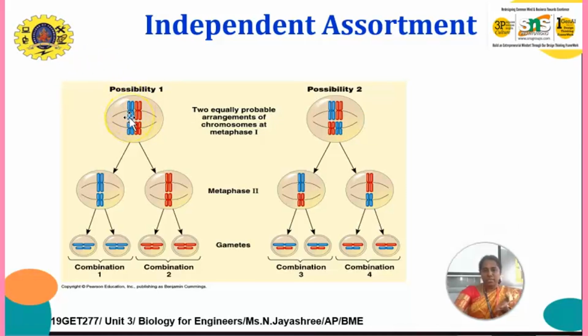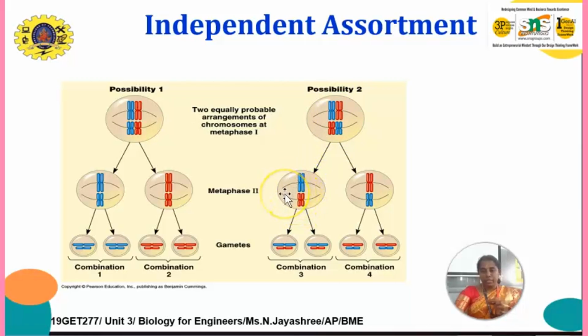One possibility is without crossing over, where the blue and red give individual chromosomes, and thus it gives the four daughter cells. The next possibility is crossing over, this red chromatid along with this blue chromosome, and finally this will cross over in metaphase 2.